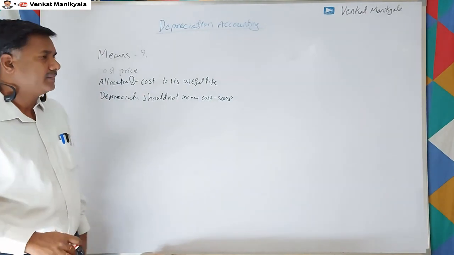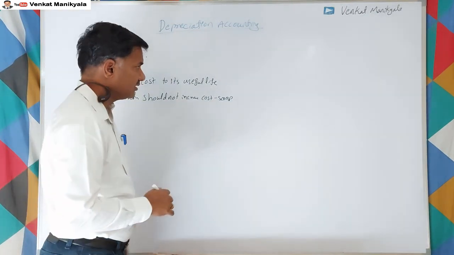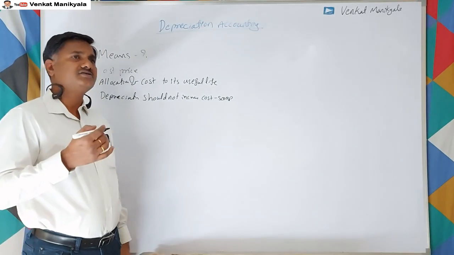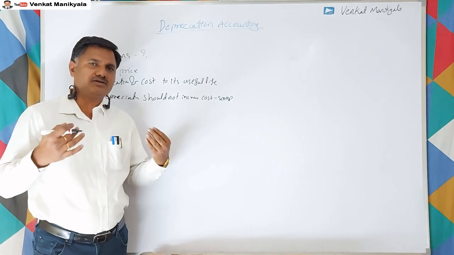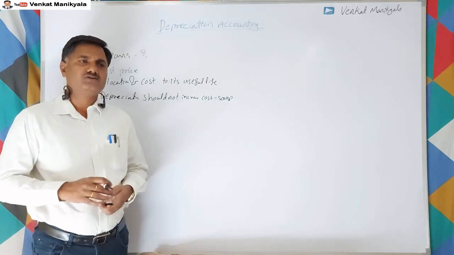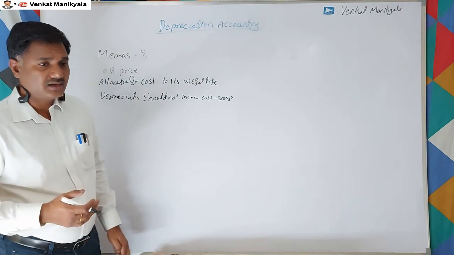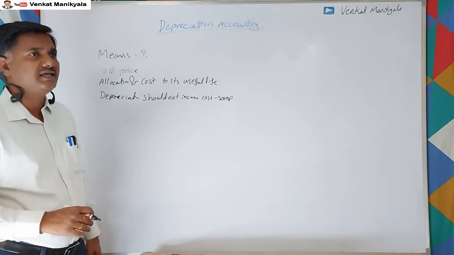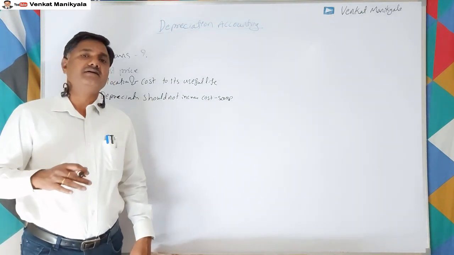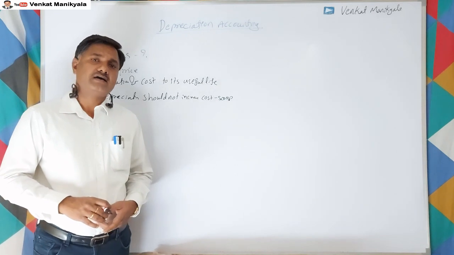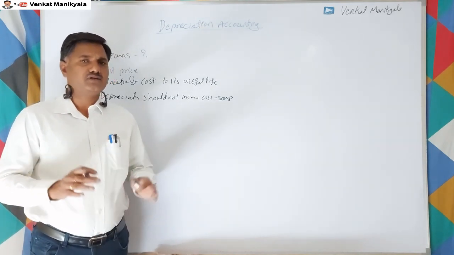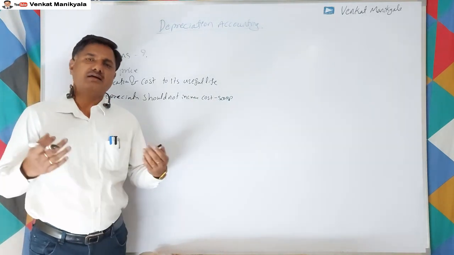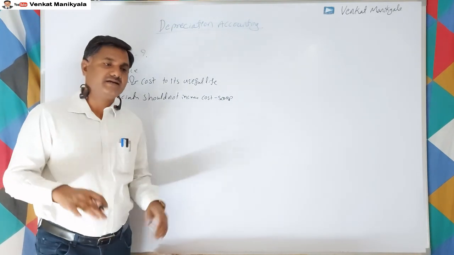That's what it means. The main causes of depreciation are wear and tear due to constant use, because we are using that asset constantly in the business, so it may get depreciated. Another reason is legal expiry. Let us say some assets like patents, whether you use them or not, because of the time period, their value automatically gets depreciated.